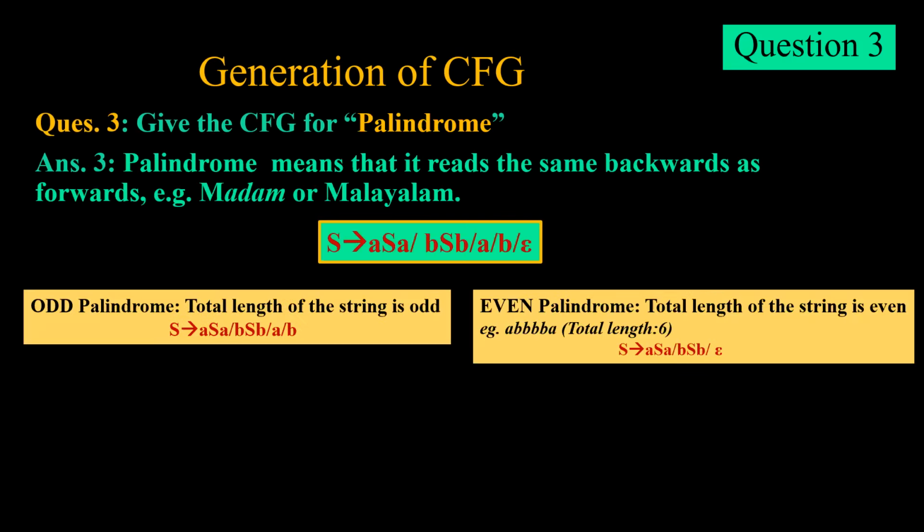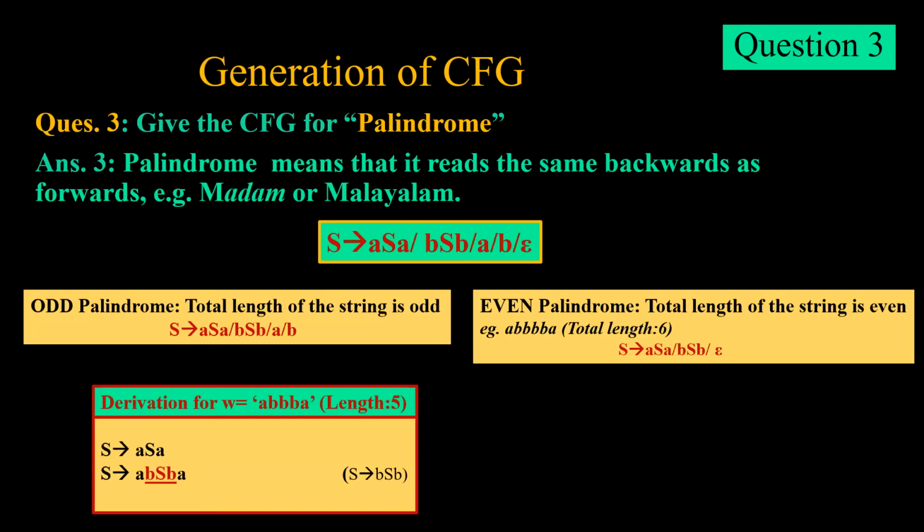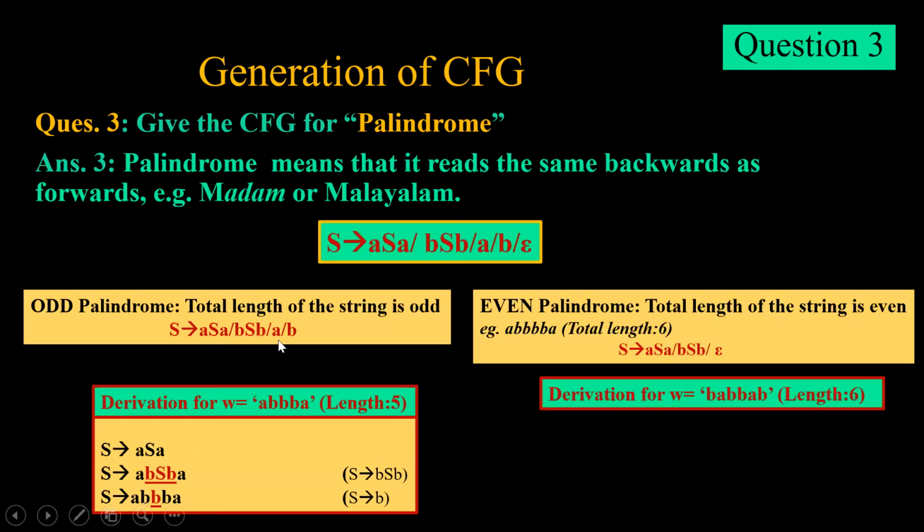Now we have two types of palindromes. One is odd palindrome and another is even palindrome. In odd palindrome, we have the total length of the string as odd. Say for example, we are trying to have w equal to aabaa, or A, triple B, A. That means length is 5. This is odd. Difference between the two.